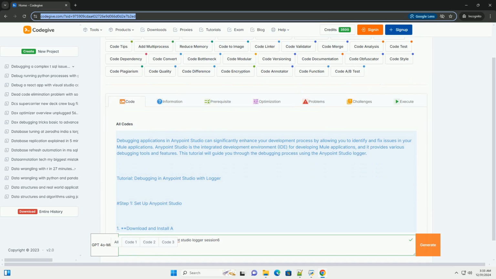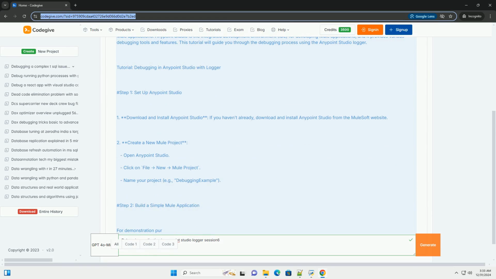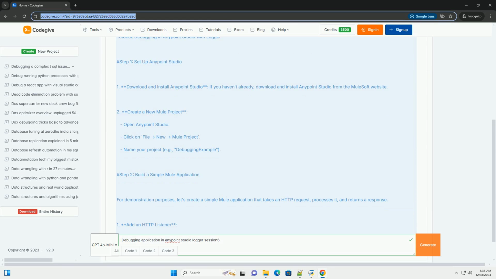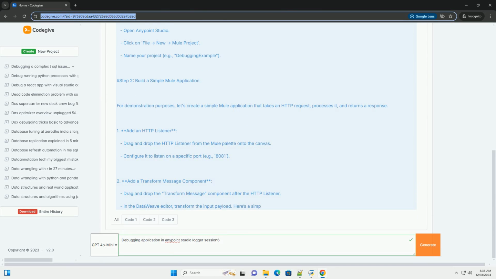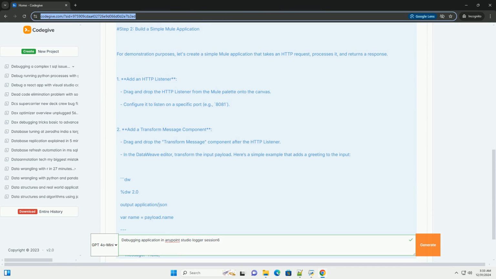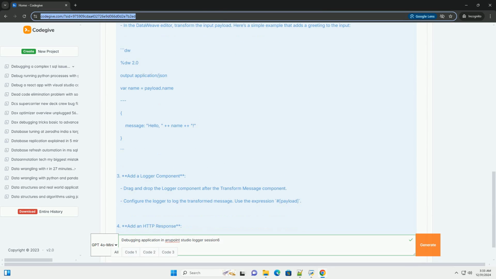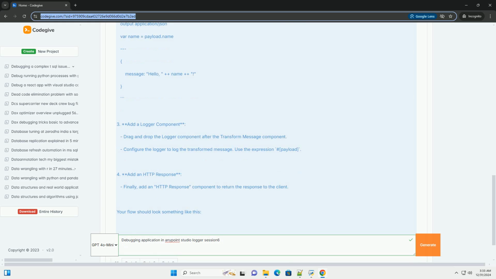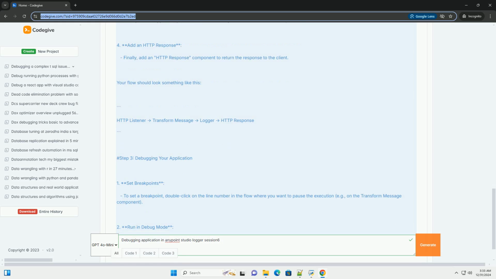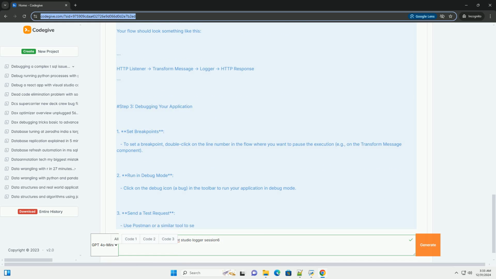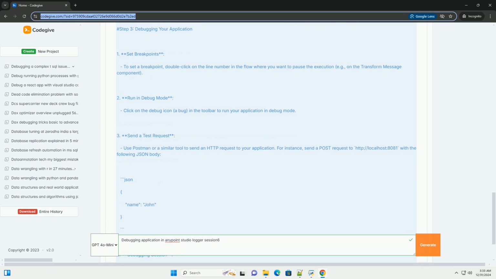Debugging applications in Anypoint Studio can significantly enhance your development process by allowing you to identify and fix issues in your Mule applications. Anypoint Studio is the integrated development environment, IDE, for developing Mule applications, and it provides various debugging tools and features. This tutorial will guide you through the debugging process using the Anypoint Studio Logger. Tutorial: Debugging in Anypoint Studio with Logger.